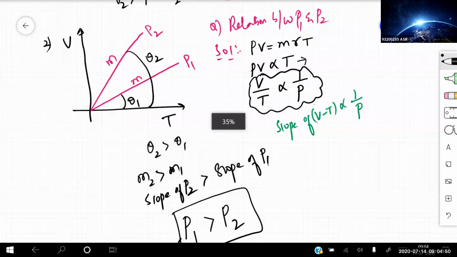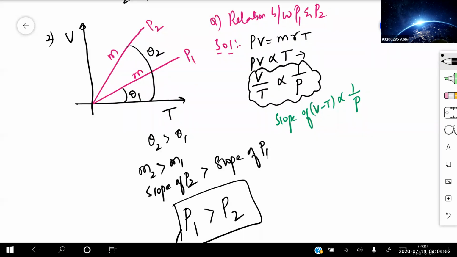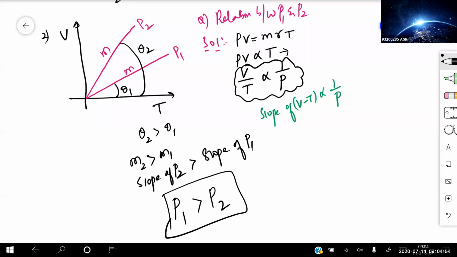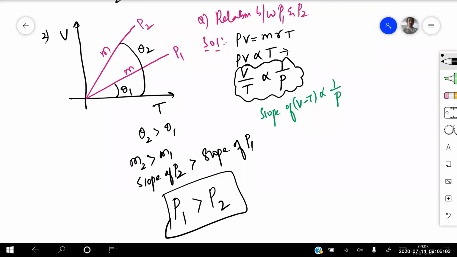So that means the slope of your V-T graph is inversely proportional to pressure. So theta 2 is greater than theta 1. That means m2 is greater than m1. That means the slope of P2 is greater than the slope of P1. So pressure P1 is greater than pressure P2. Clear for everyone? Yes, sir. I hope you got an idea.